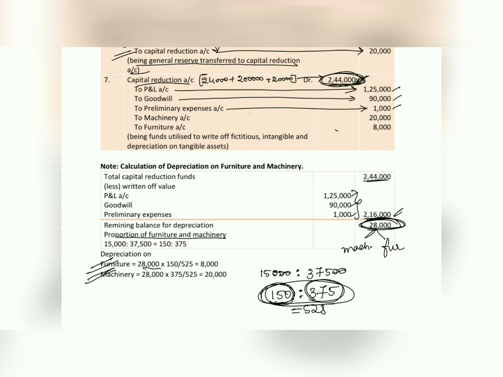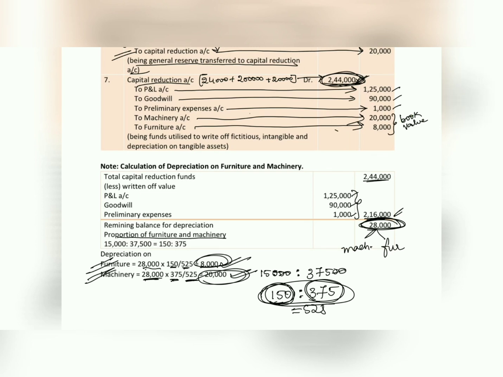So 28,000 into 150 divided by 525, the value is 8,000. So 28,000 into 375 divided by 525, the value is 20,000. So to machinery account 20,000, to furniture account 8,000. So these values have been transferred according to the book value by taking out the ratios. Okay, so these funds are utilized to write off all the fictitious, intangible and tangible assets.